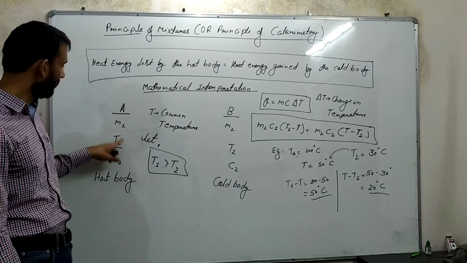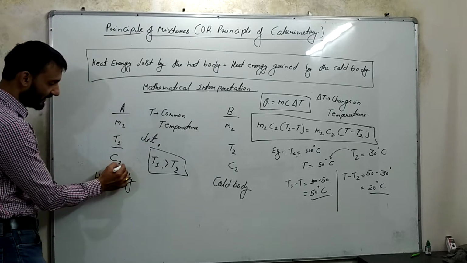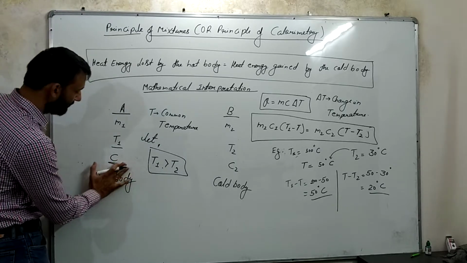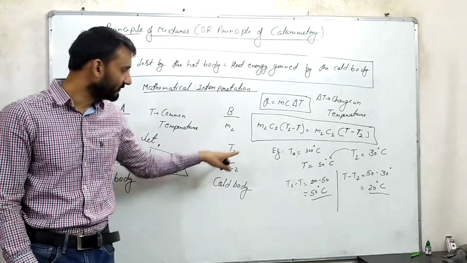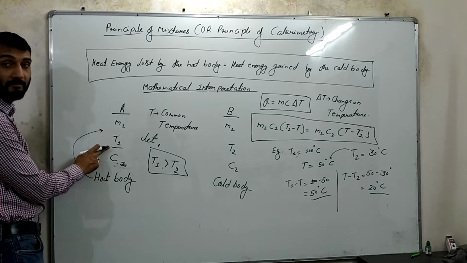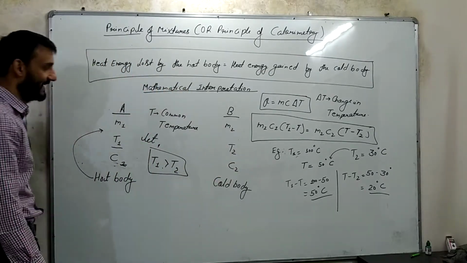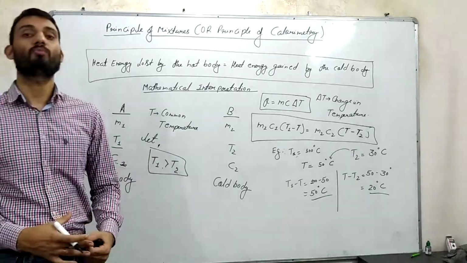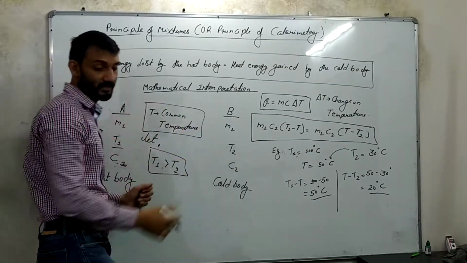It means the temperature of A body is greater than the temperature of B body. The specific heat capacity of A body is C1 and the specific heat capacity of B body is C2. So this one is the hot body because its temperature is more, and this one is the cold body because its temperature is less.